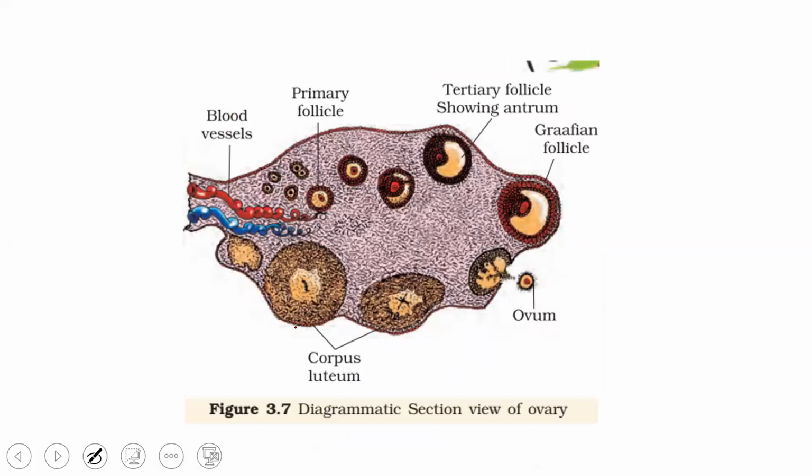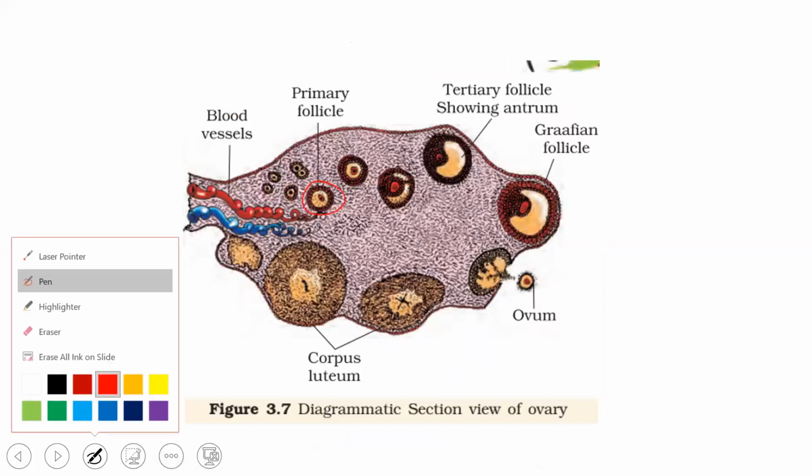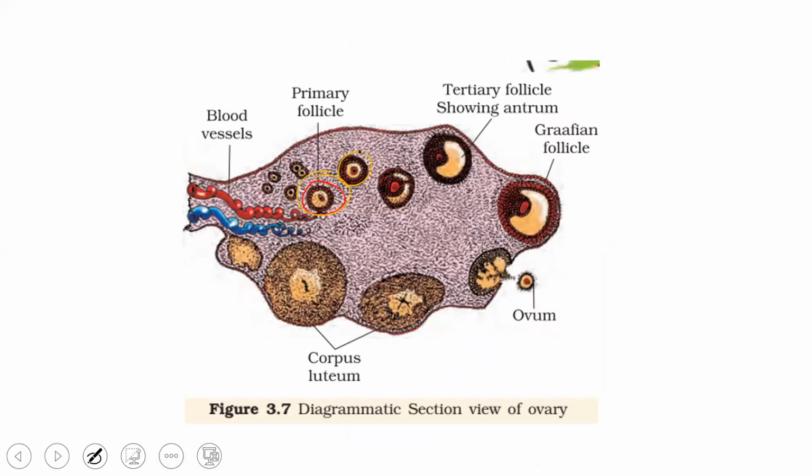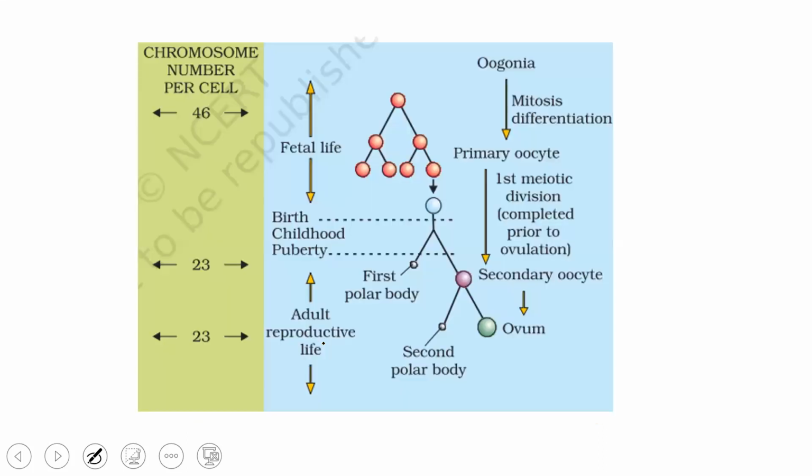This is about the developing follicles of the ovary, which we talked about earlier. As you can see, these are different follicles, which we'll discuss today. This is the ovum, the female gamete. This is the corpus luteum, which we'll discuss further also. Today we'll talk about female gametogenesis.